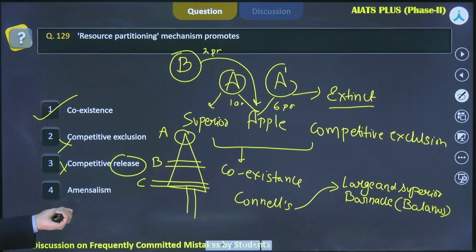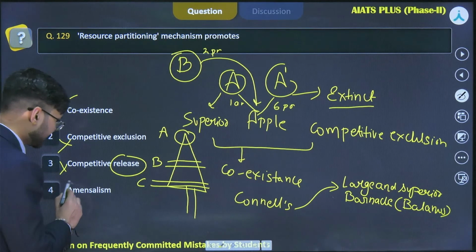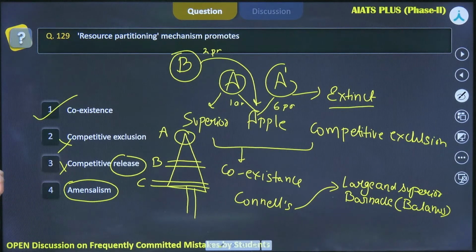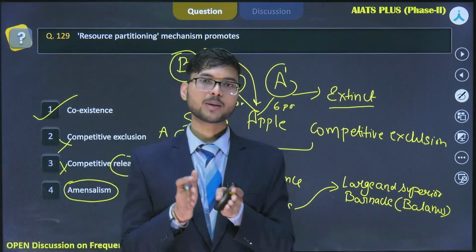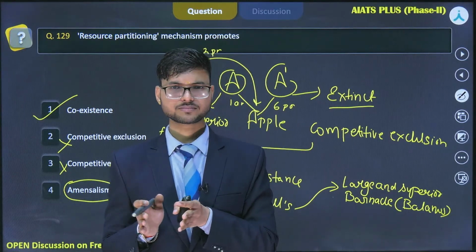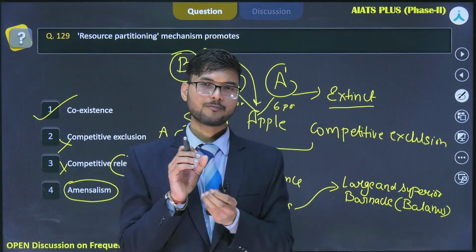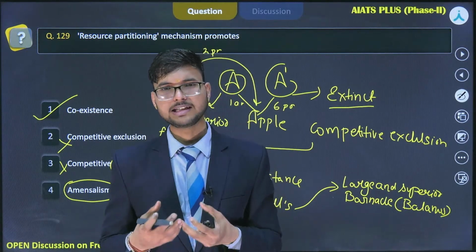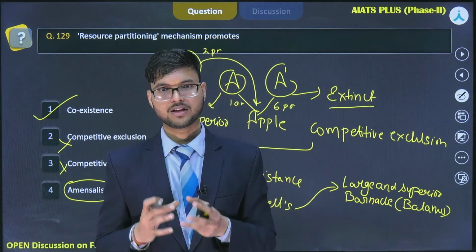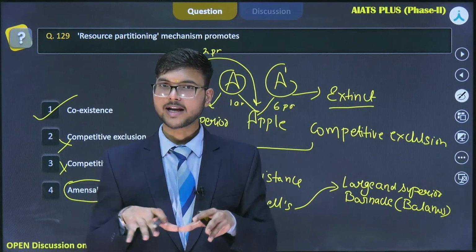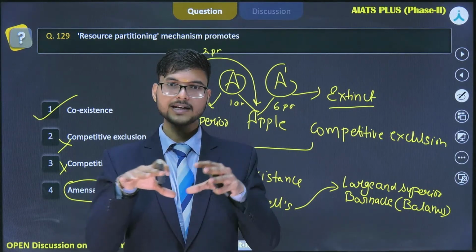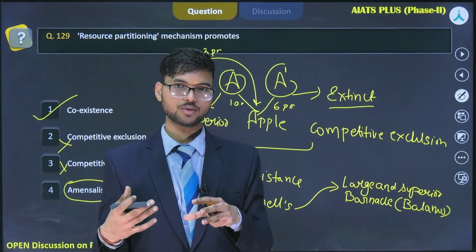What is amensalism? The basic example is the interaction between penicillium and bacteria. A fungus called Penicillium releases a chemical, penicillin, and due to this chemical the other bacteria present in the locality are not able to occupy that niche or die.